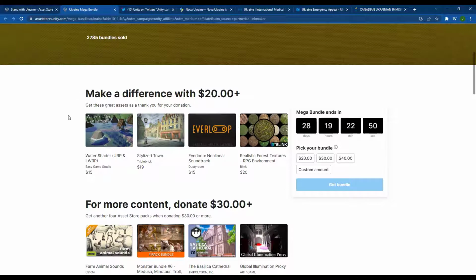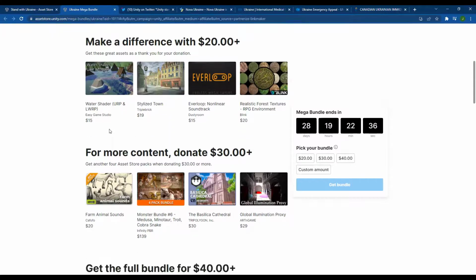This works kind of like the other bundles that we've seen in the past. You've got 3 tiers. You've got the $20 plus tier, which is going to come with this water shader, the stylized town, the Everloop nonlinear soundtrack, and the realistic forest textures pack.